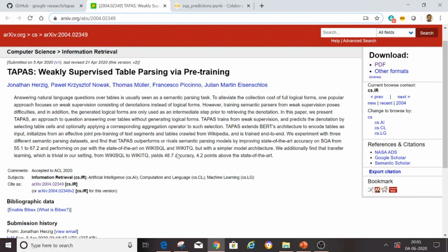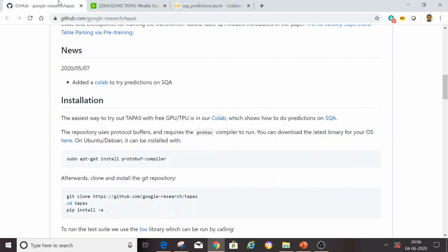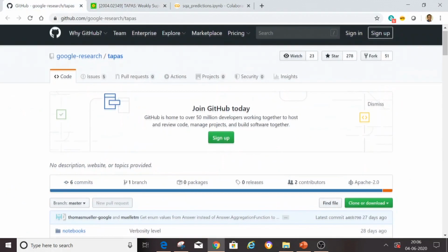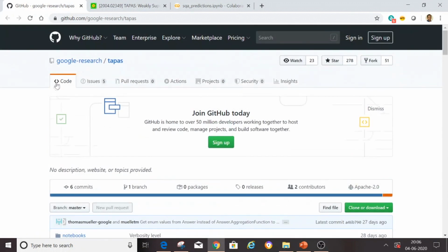So this is the Cornell University website where this paper is available for download. On the right side download section, you can see that the paper can be downloaded. So you can go through the paper using this URL. And this is the GitHub repo. So if you have all the required environment set up in your local system, you can clone the Tapas architecture from this link, and then you can try executing the code.